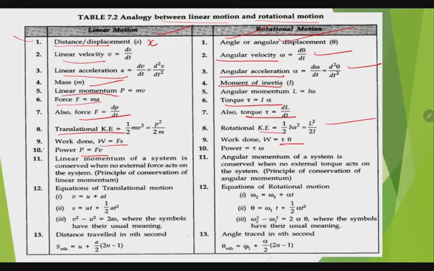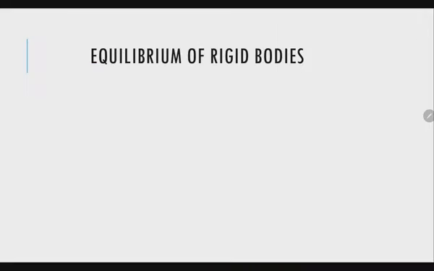Power F dot v, here tau dot omega. Similarly, equations of translational motion, we know v is equal to u plus at, s is equal to ut plus half at square, and v square minus u square is equal to 2as. Recently we have derived all these equations, and also the fourth equation is distance travelled in nth second, and here's angle traced in nth second.